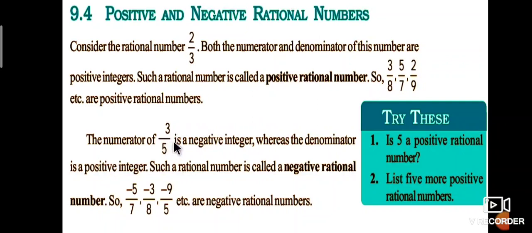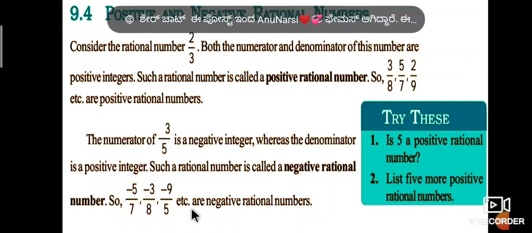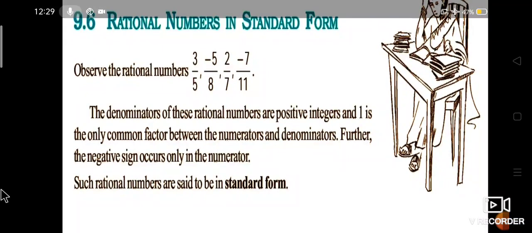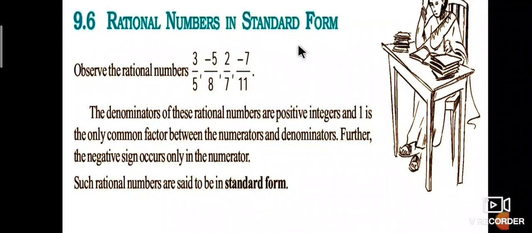The numerator of minus 3 by 5 is a negative integer, whereas the denominator is a positive integer. Such a rational number is called a negative rational number. So minus 5 by 7, minus 3 by 8, minus 9 by 5, etc. all are called negative rational numbers. Next one is rational numbers in standard form. Observe the rational numbers 3 by 5, minus 5 by 8, 2 by 7, minus 7 by 11.